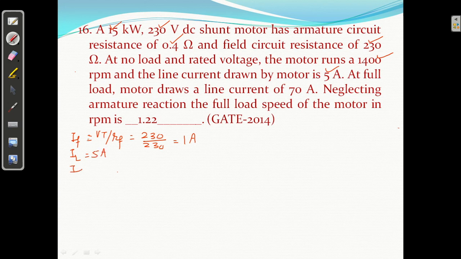So what is the value of IA? IA equal to IL minus IF, 5 minus 1, 4 ampere. Right? At full load, the motor draws 70 ampere line current. At full load, what will IA be? 70 minus 1, 69 ampere.